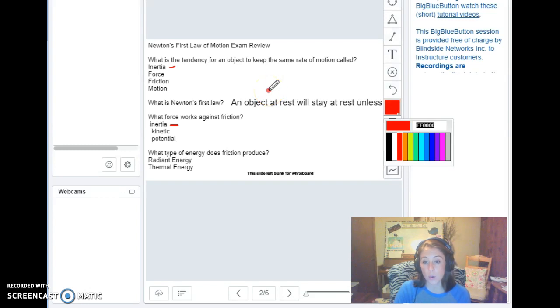All right, so our next question, what type of energy does friction produce? Radiant energy or thermal energy? Radiant energy being our light energy, thermal energy being our heat energy. We've talked about friction in the past. Remember, if we rub our hands together really fast, we're causing friction. And you probably feel heat with that, so thermal energy is the correct answer there.